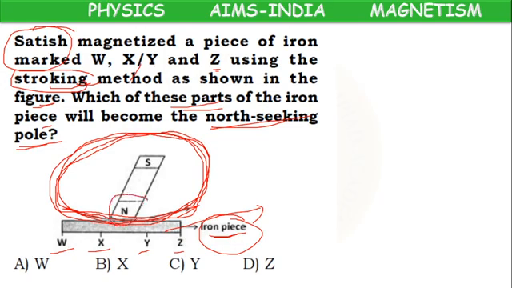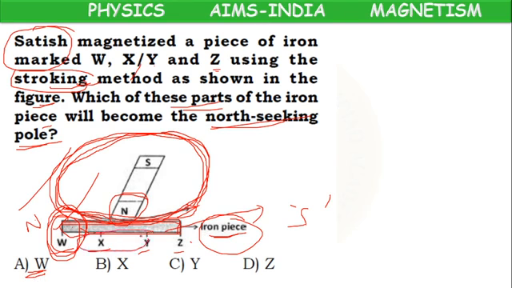Because he is stroking with the north pole, and he is starting from point W, this W point will become a north pole. If the iron piece is a magnet, it will have two poles at two ends. If this is the north pole, Z will act like a south pole. No need to consider X and Y. Okay, children. Next.